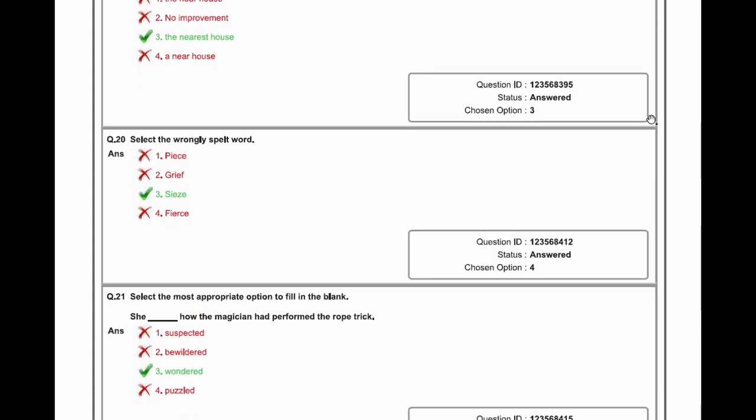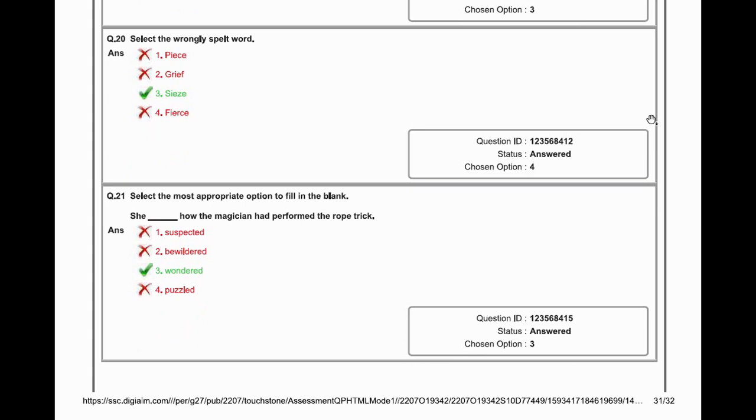Select the wrongly spelled word: peace, grieve, siege, fears. So the incorrect word there is seize. SEIZE is the correct word.